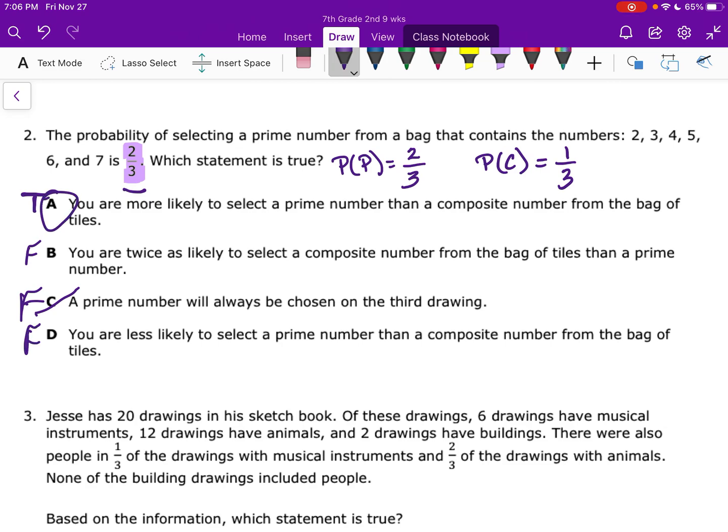A lot of kids get scared when they see the answer choices with all the words, but sometimes they're the easiest questions. So just take your time, read it, pull out what you know and figure it out. You can do it.